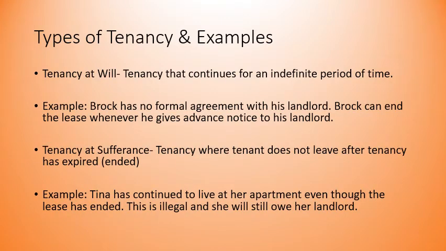Now the next type of tenancy is tenancy at will. And this is tenancy that continues for an indefinite period of time. It's never really agreed between the landlord and the tenant how long this lease is going to go for. Our example here, Brock, he has no formal agreement with his landlord. He's living there, but it's not formalized. So Brock can end the lease whenever he gives advance notice to his landlord. Unless Brock gives the notice to the landlord, it's assumed that he's going to just continue living there.